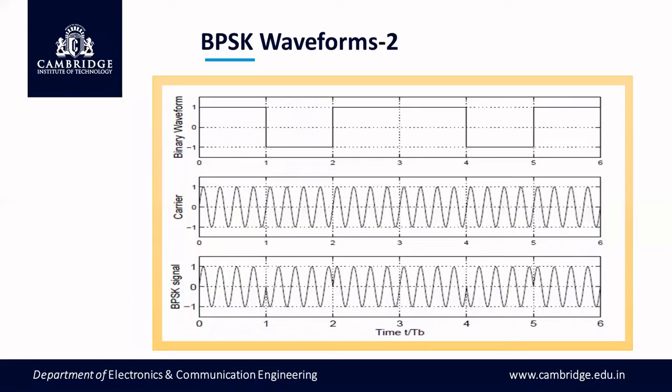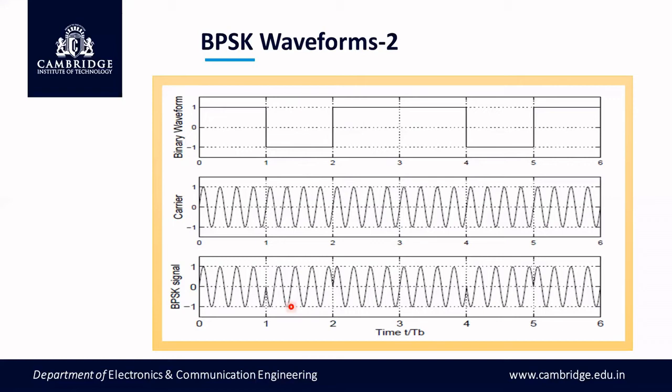The same thing is once again given here with appropriate representation. As I said, the input baseband waveform is given with polarity. Bit 1 is plus 1 amplitude, bit 0 is minus 1 amplitude. 1, 2, 3 on the x-axis represent the digital bit periods, the first bit, second bit, third bit, and so on. Multiplying these two, sinusoidal carrier and baseband, we get this one. Here it is represented according to the scale.